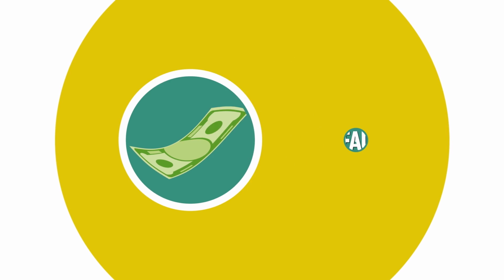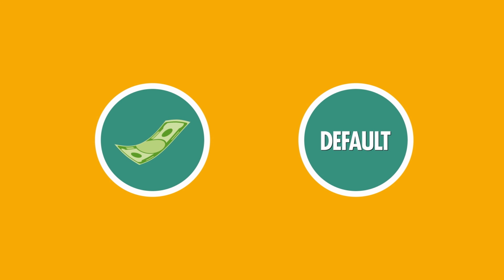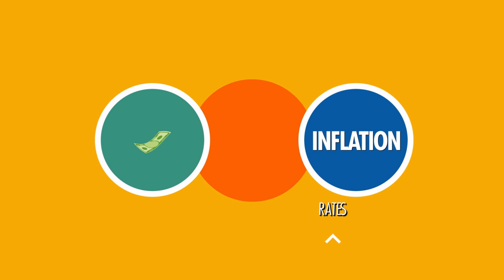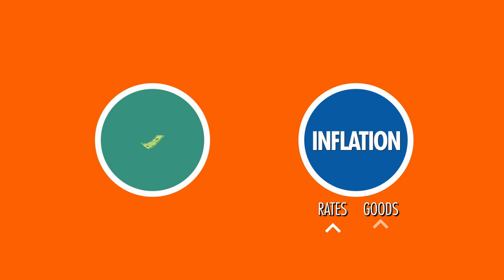Other factors can change the price of your bond. If investors think that there is a chance the company may default on the bond, its price will decrease. Or, if inflation increases, then the price of the bond will fall because nationwide interest rates tend to increase when the cost of goods and services go up.